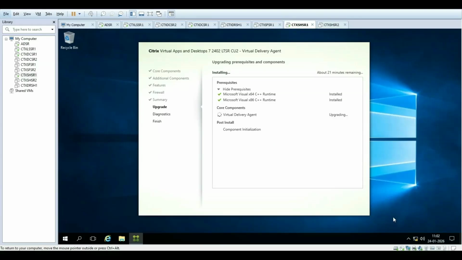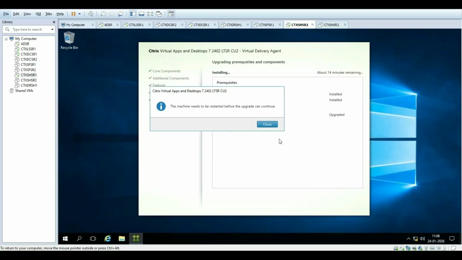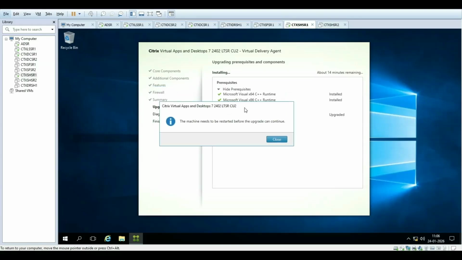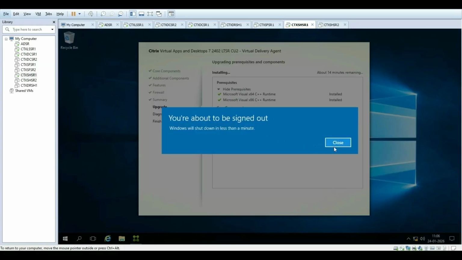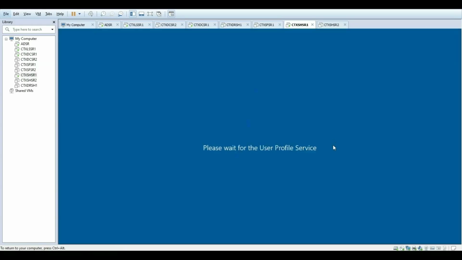The prerequisite installation is completed. Now the VDA agent upgrade has started. It is showing it will take 21 minutes. Component initialization is going on, and for that we need to restart the server, and after restart it will continue the installation.